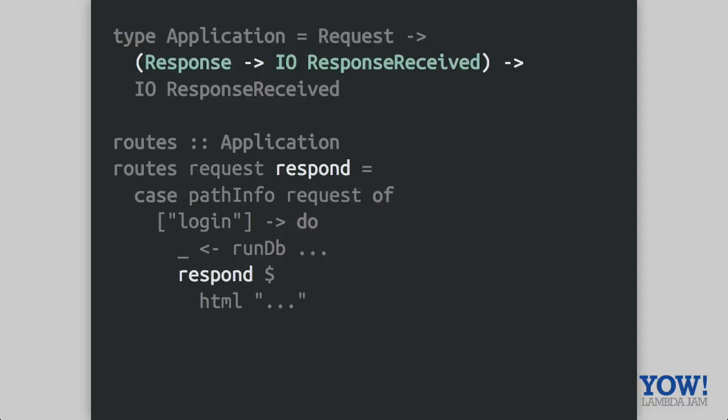An application is something that's given a request, but it's also given this extra function callback that I've called respond, which is a function which takes a response and returns IO of ResponseReceived. ResponseReceived is not something you construct manually. It's only possible through the web server, so you're forced to, at some level, pass the response to this function before you finish up. So you can see the last thing I have to do is pass it the response that I'm constructing. At the end of the talk, I have a link to a post that's really good and walks through why this is and explains in good detail the reasons for this.